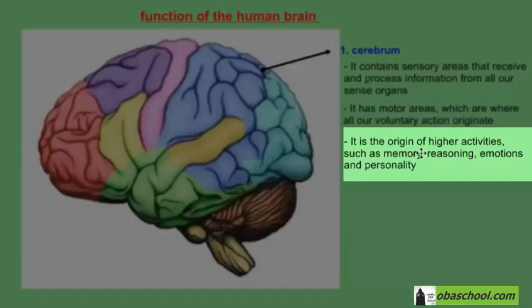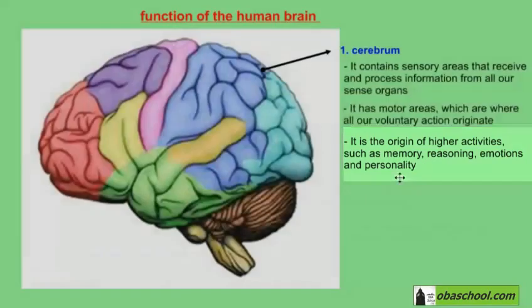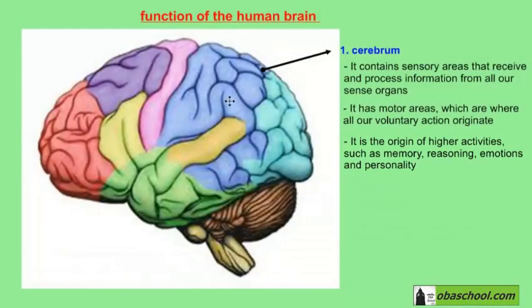The cerebrum is the origin of higher activities such as memory, reasoning, emotions, and personality. So besides having sensory and motor areas, it is also where we do our thinking, our memory, our reasoning.